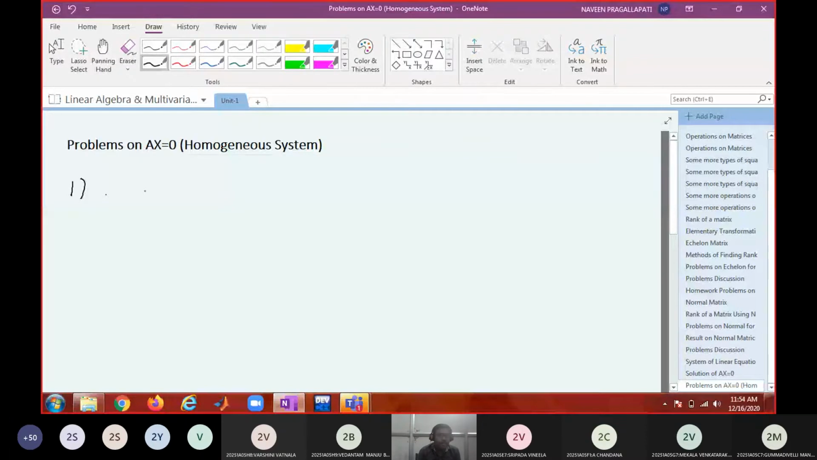x plus y equal to 0. y plus z equal to 0. z plus x equal to 0. This is your homogeneous system of linear equations. x plus y equal to 0, y plus z equal to 0, z plus x equal to 0. So how do we solve this equation? We'll solve this equation first by knowing how many solutions will exist for this system.